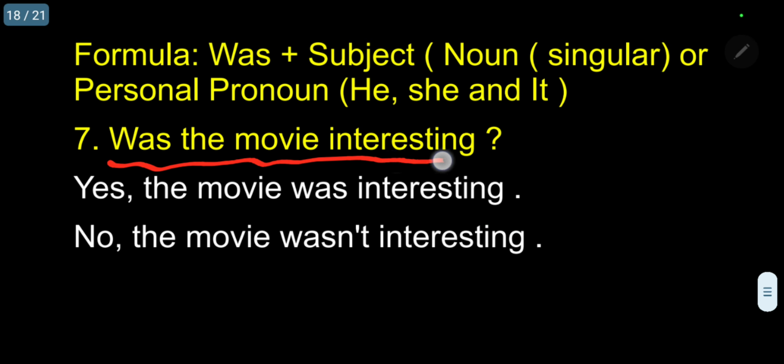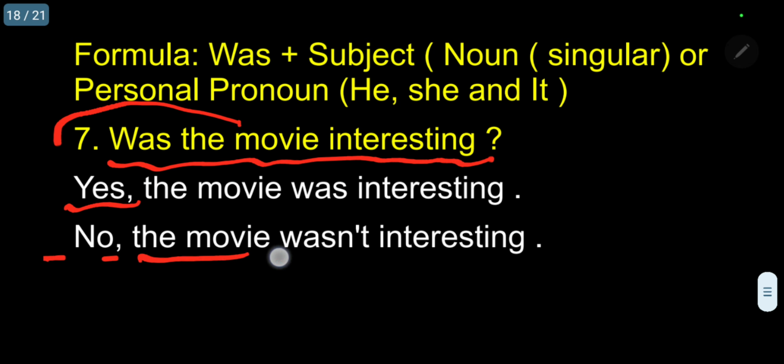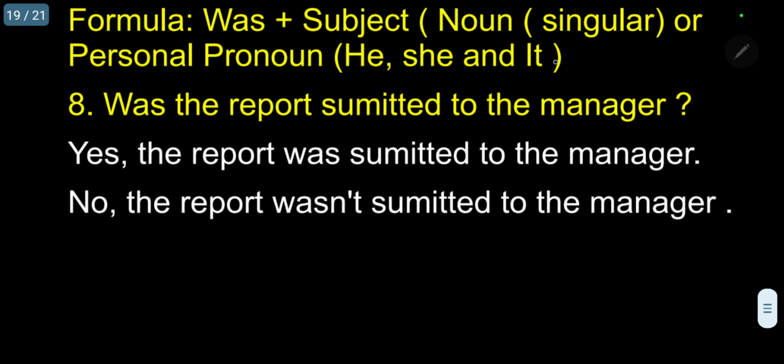Was the movie interesting? Past continuous. Was the movie interesting? If it is interesting really, then yes, the movie should go there. The movie was interesting. Yes, the movie was interesting. Suppose if it is no, the movie wasn't interesting. Wasn't interesting. Kindly follow. Question number 8.